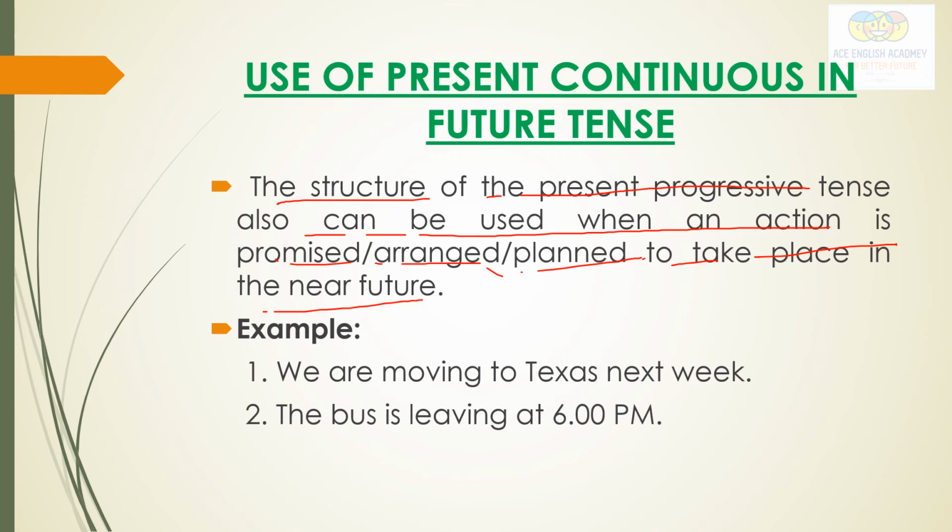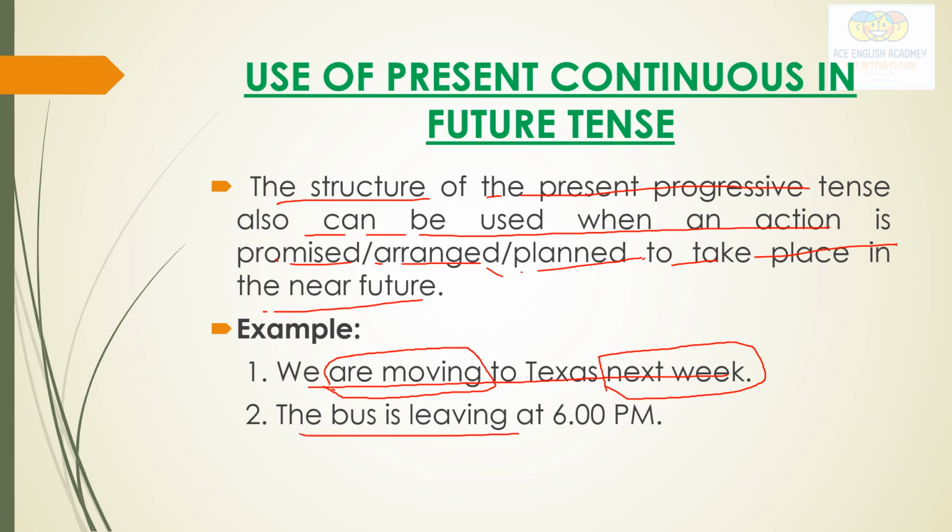See here, we are moving to Texas next week. Are moving. So this is used in present continuous tense. But how come the statement is telling us about the future? Next week. So this statement can be used for the future tense.